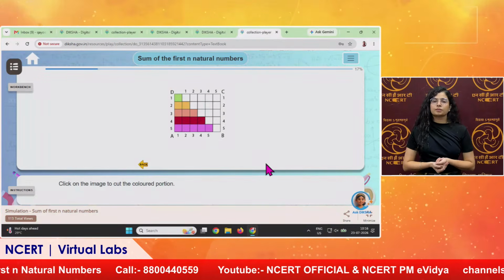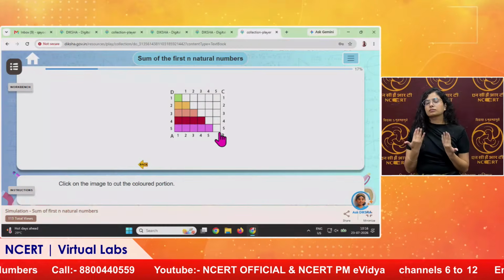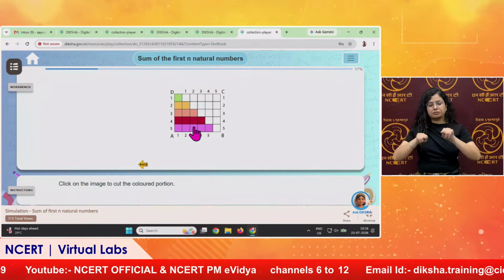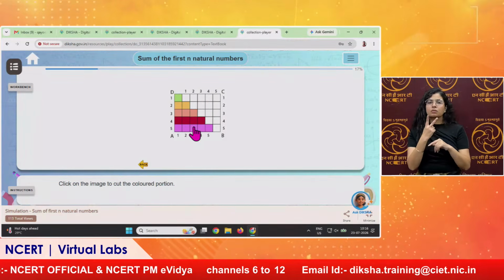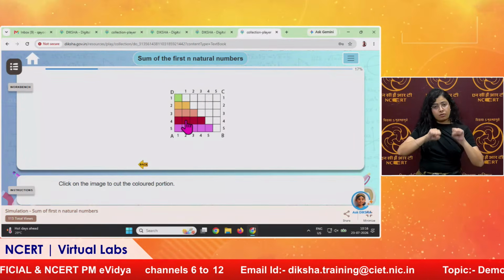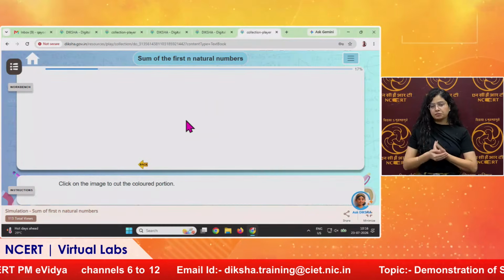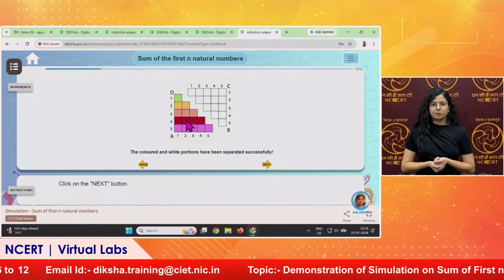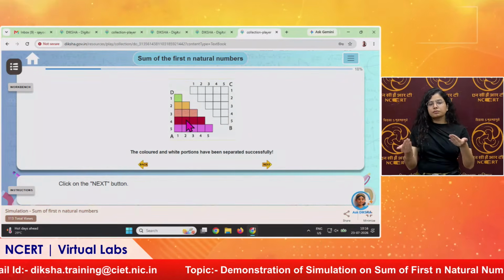So here you can see probably we have colored the half of the rectangle, but we will see whether it is exactly half of the rectangle or not. So we will click on the colored portion to cut it into 2 parts. You can see it is cut now.